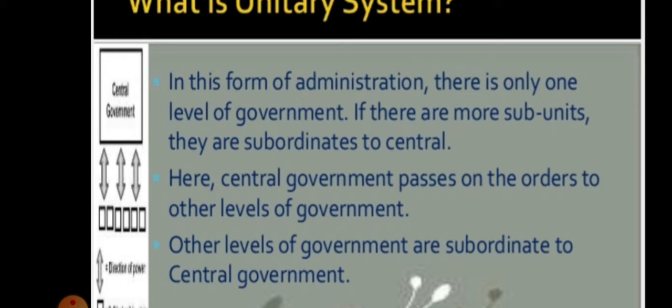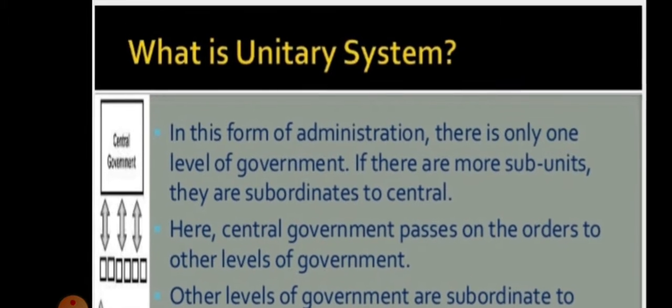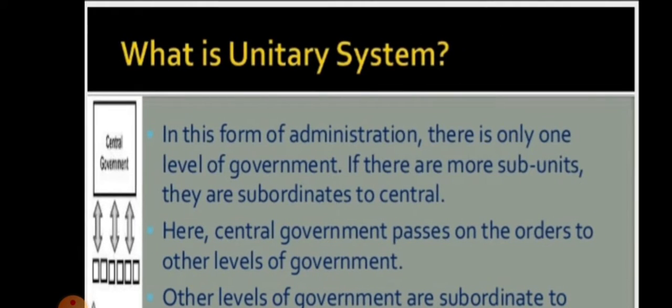Unlike the federal government, they are not independent. Here the central government passes on orders to the other levels of government, which are subordinate to it. You can see here, it has been divided into the central government and other subunits. If other subunits are there, then they are responsible towards the central government only.